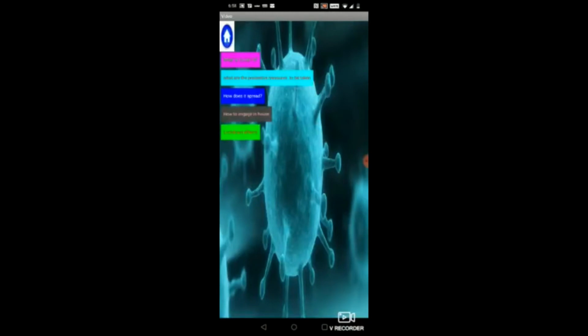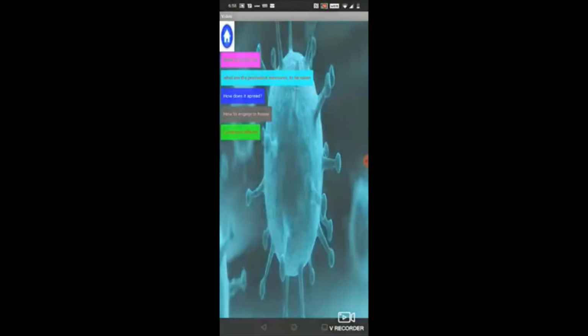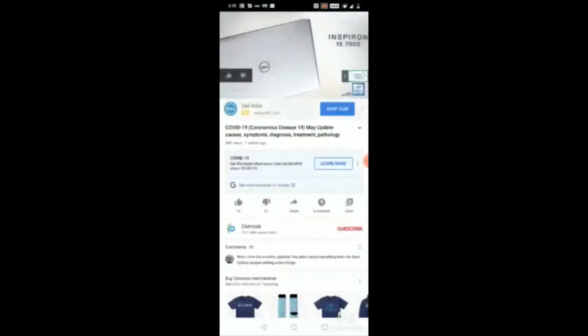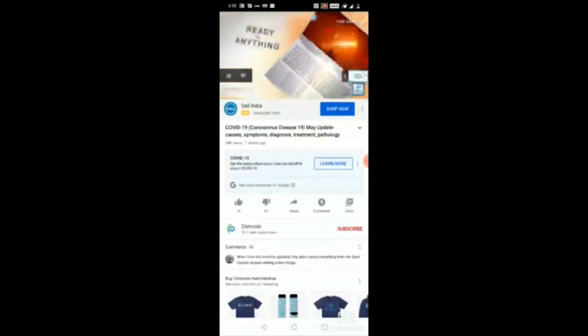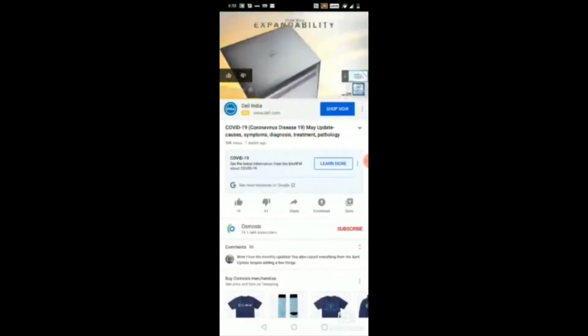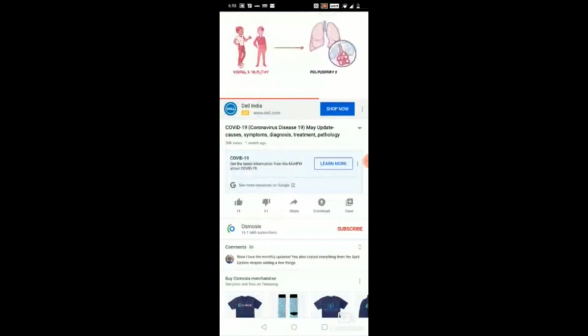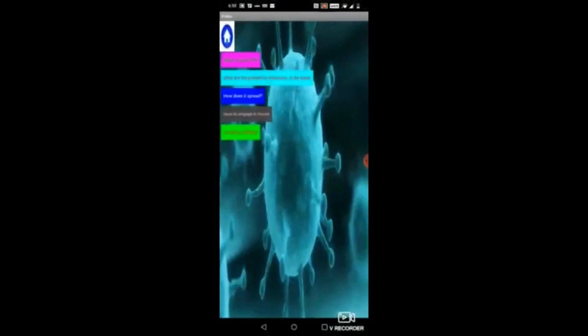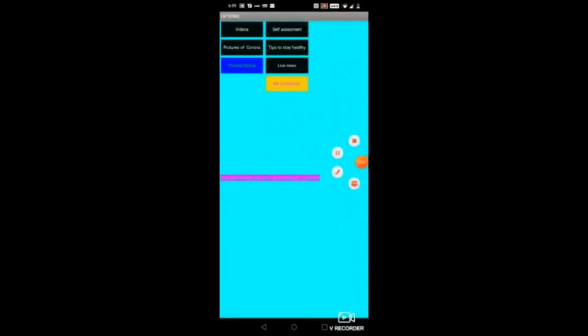Now when I click on a video, for example, I want to know what is COVID-19. When I click on that, I come to this part, and here I can see the video. Here I can see the video and I can understand about COVID-19. Going back to the app. For now, I've just added these 5 videos, but in future updates, like I told, I will be adding more videos. So stay tuned. Stay healthy.